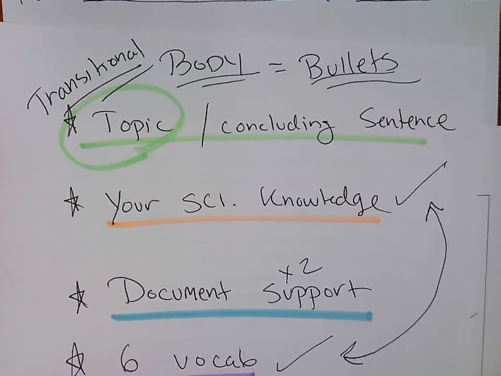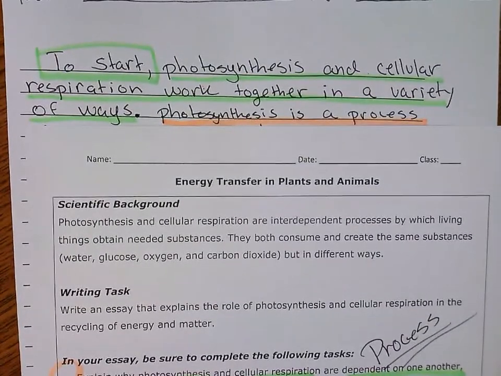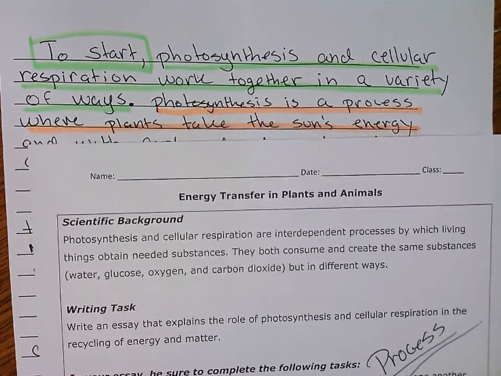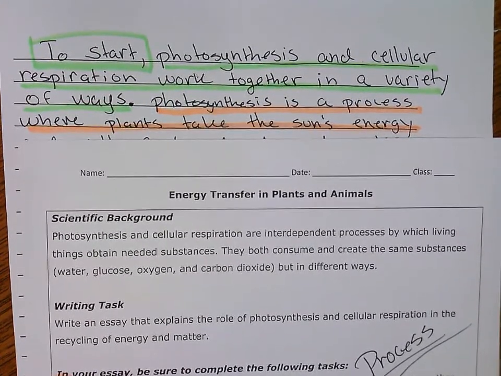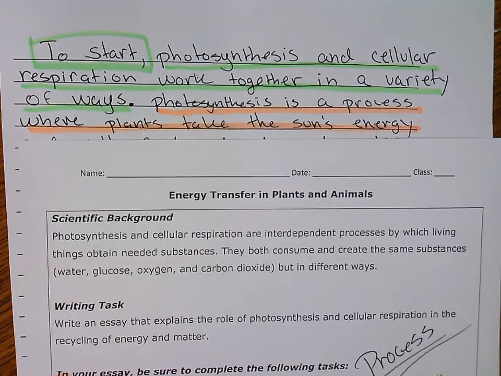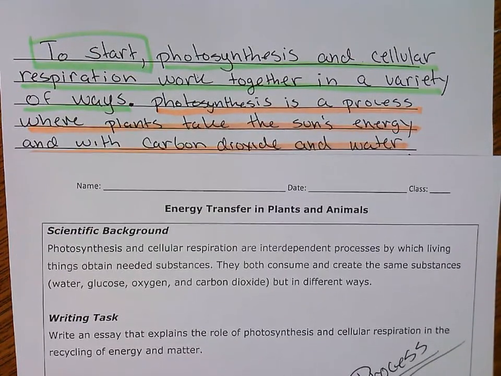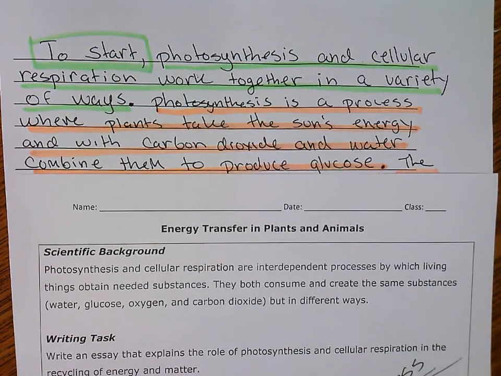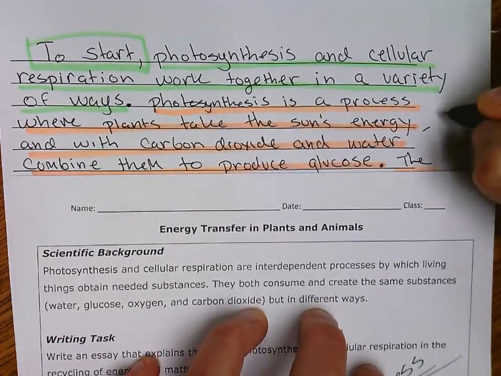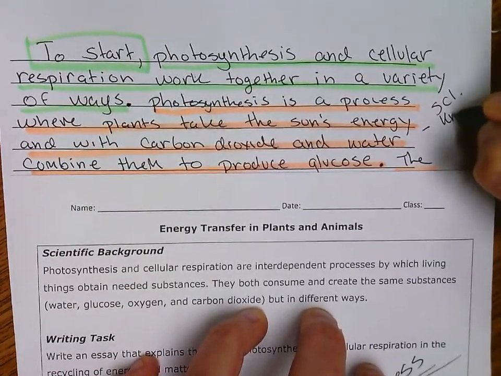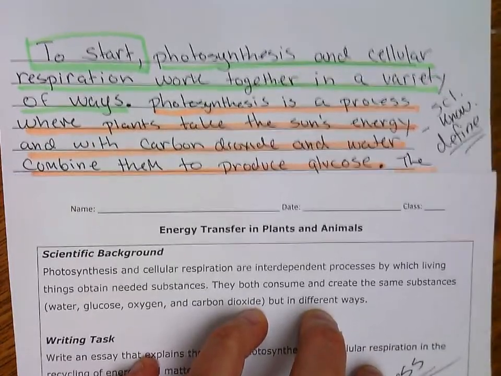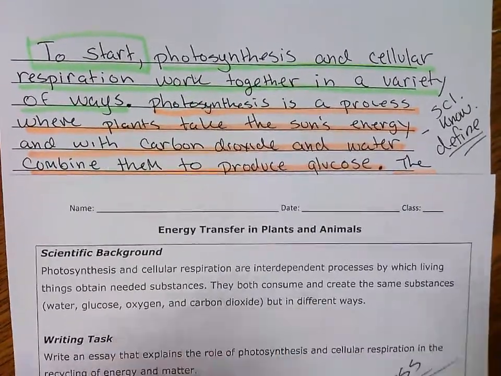All right, let's go through this. Photosynthesis is a process where plants take the sun's energy and with carbon dioxide and water combine them to produce glucose. Whoa, that is some awesome scientific knowledge. I just gave a definition of what it is, right? Oh my gosh, these gateway graders, they love this.